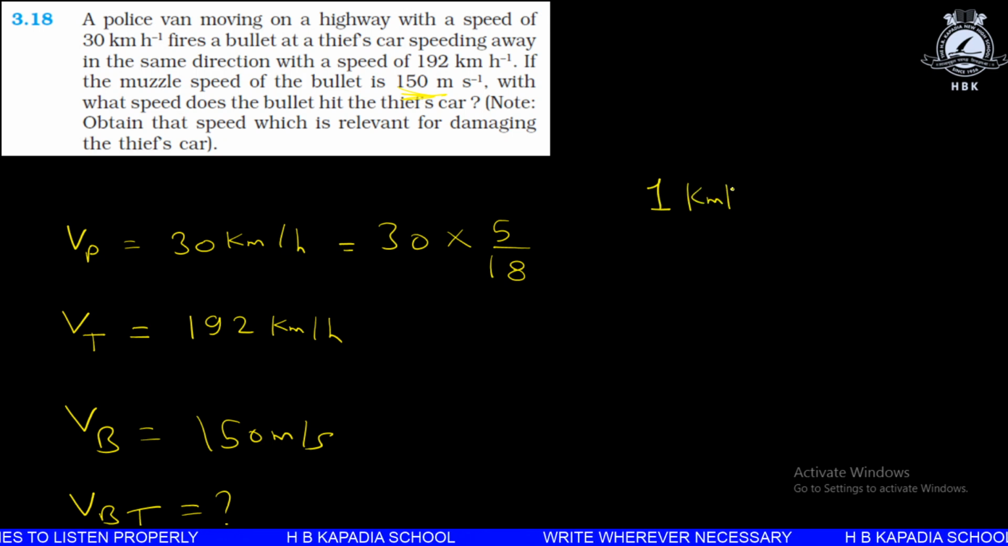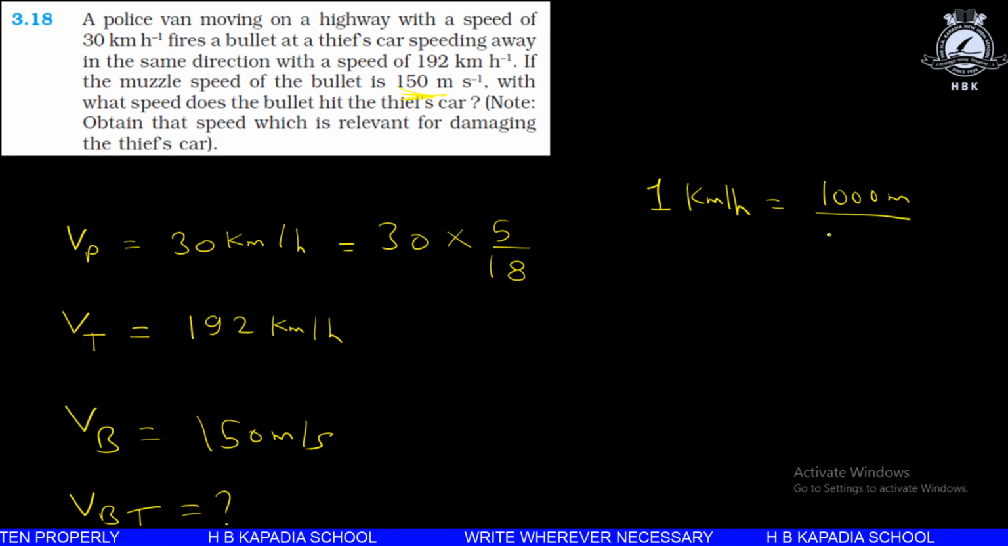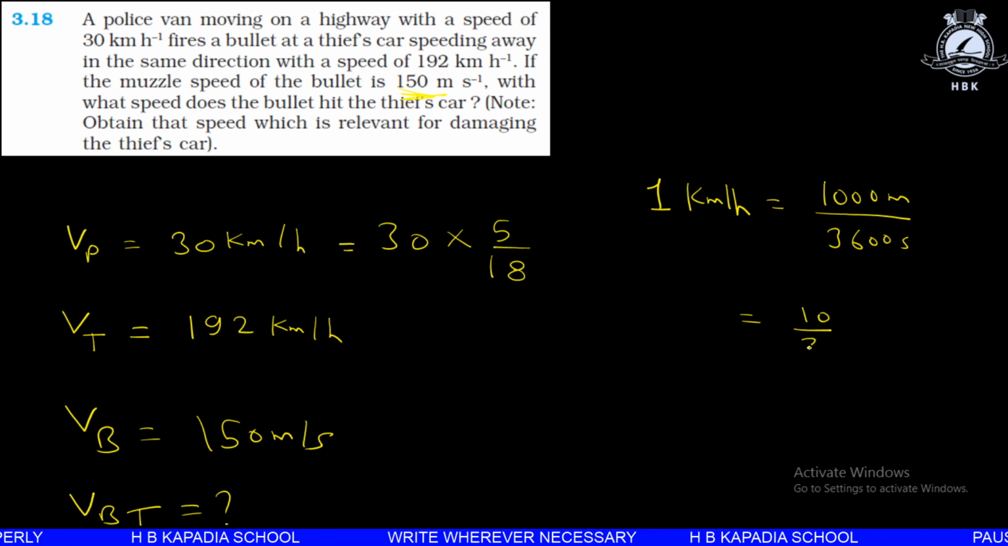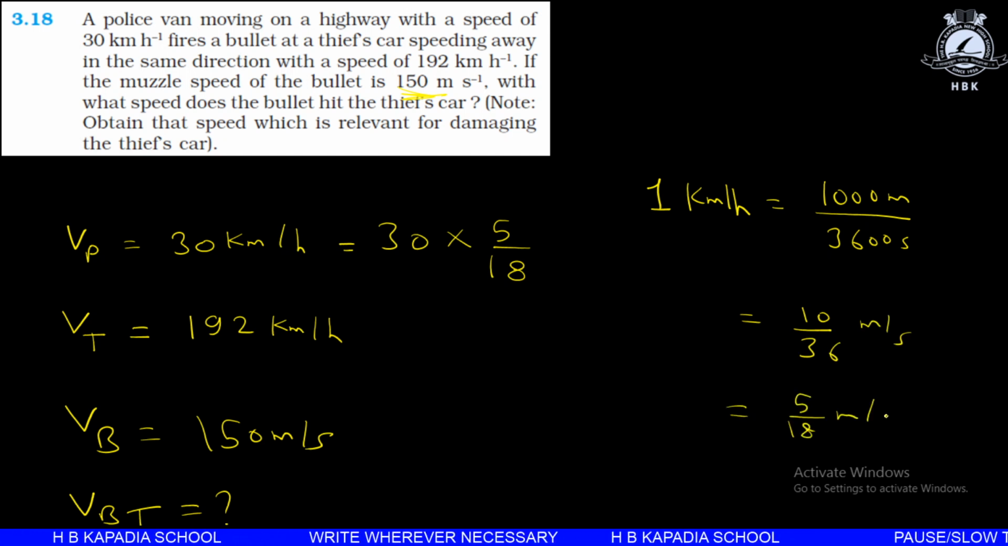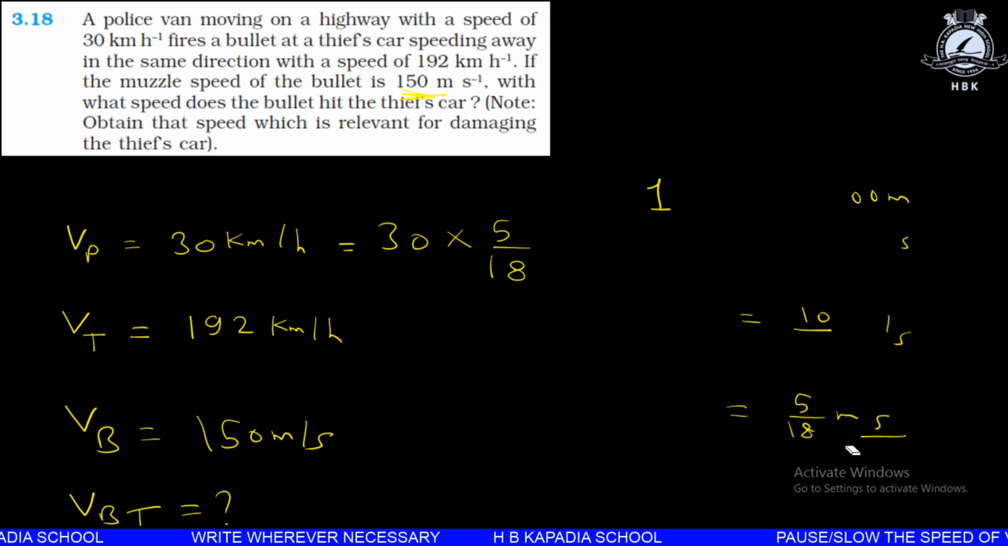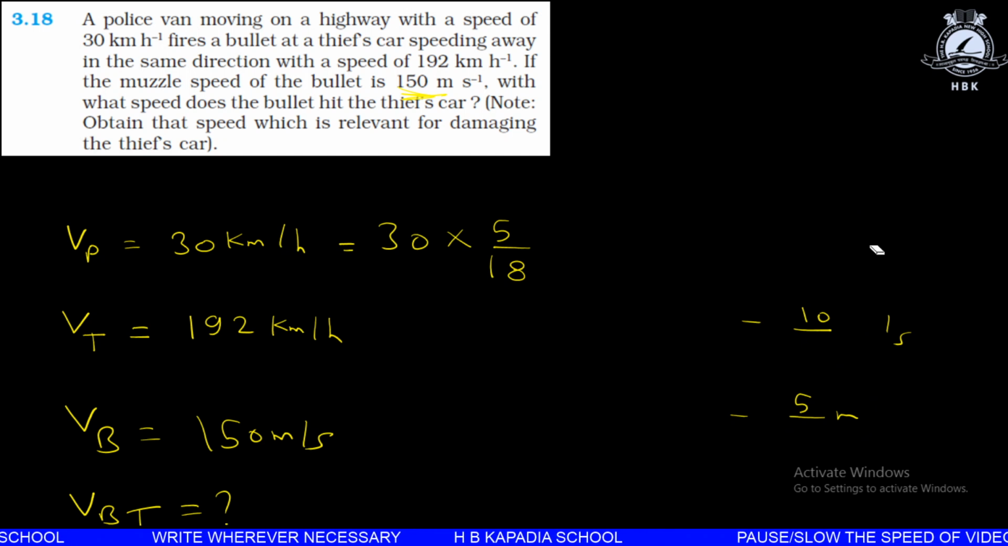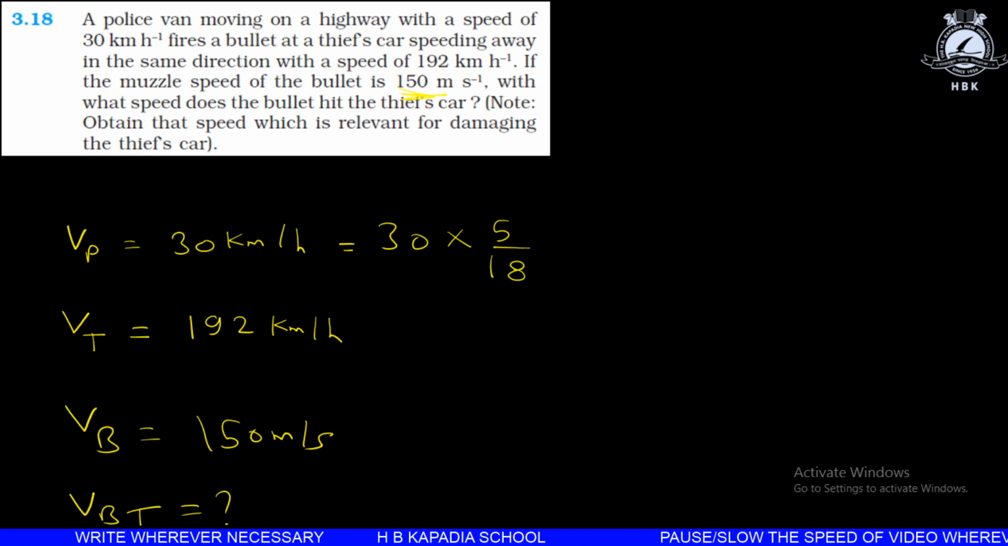1 kilometer per hour is equal to 1000 meter per hour, means 3600 seconds. That gives 10 by 36 meter per second, and that will give 5 by 18 meter per second. So 1 kilometer per hour is equal to 5 by 18 meter per second. We can write it that way also. So 30 kilometer per hour will be 30 into 5 by 18, and 30 into 5 by 18 will give 8.33 meter per second.